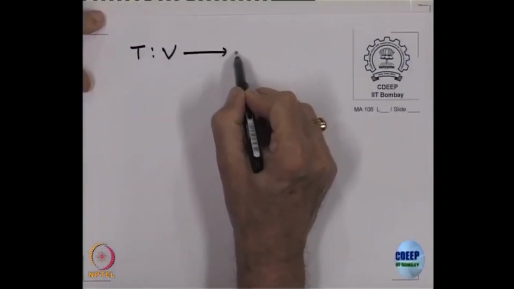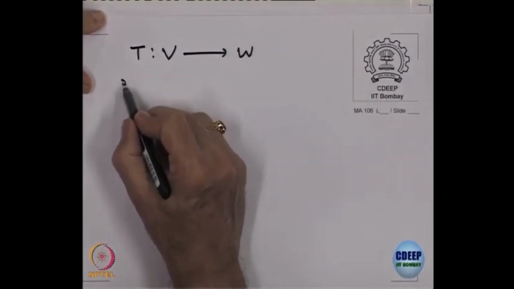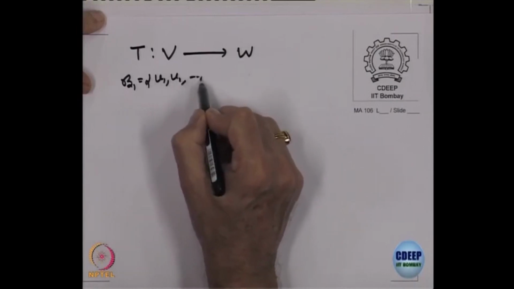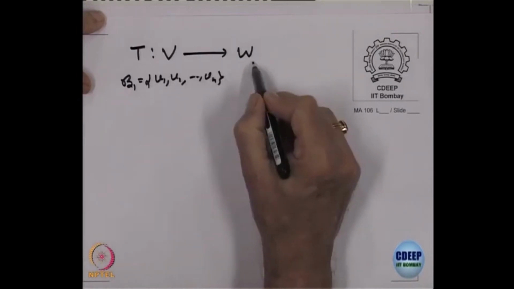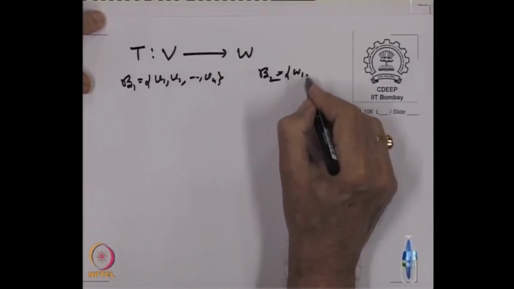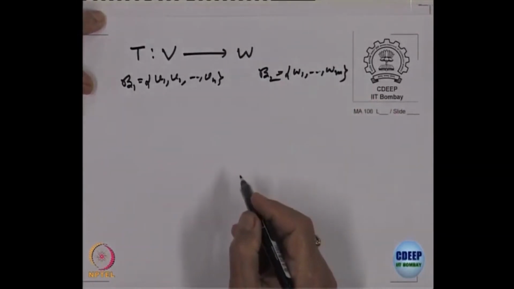Okay, so let us look at a proof of that. I will write the proof first and then show you, so that is a revision. T is from V to W. Here you have got a basis B1, which is V1, V2, Vn. Here you have got a basis B2, which is W1, Wm.